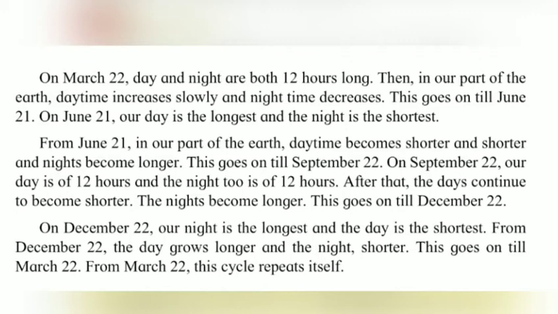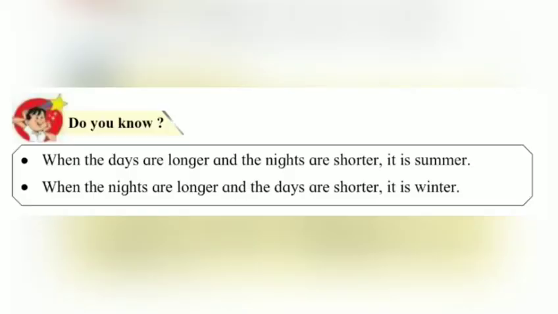After that, the days continue to become shorter. The nights become longer. This goes on till December 22nd. Now on December 22nd, our night is the longest and the day is the shortest. From December 22nd, the day grows longer and the night shorter. This goes on till March 22nd. From March 22nd, this cycle repeats itself. And now students, do you know, when the days are longer and the nights are shorter, it is summer, and when the nights are longer and the days are shorter, it is winter.